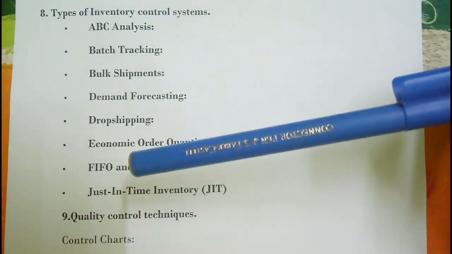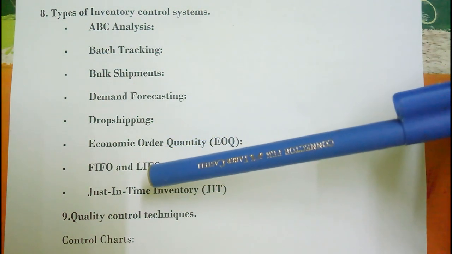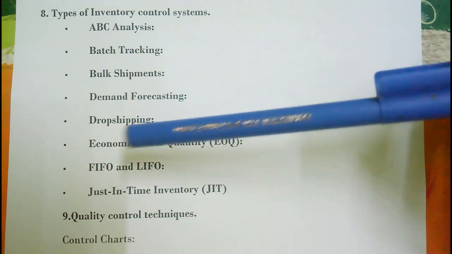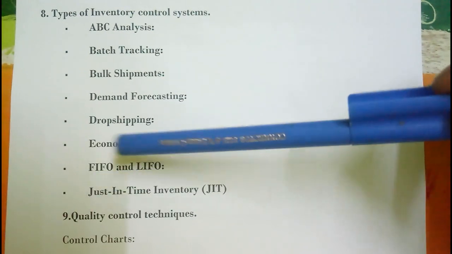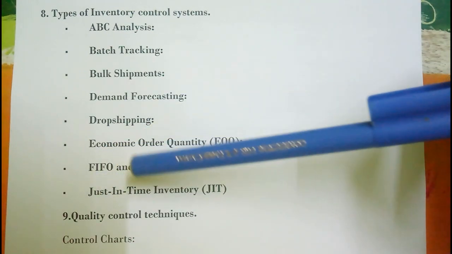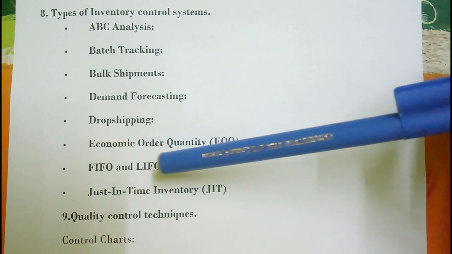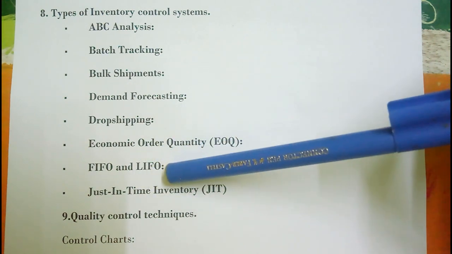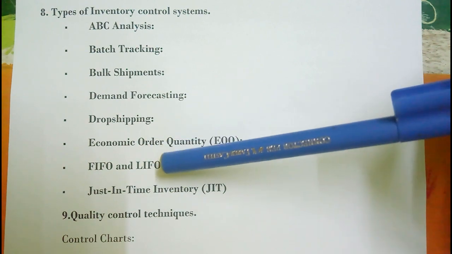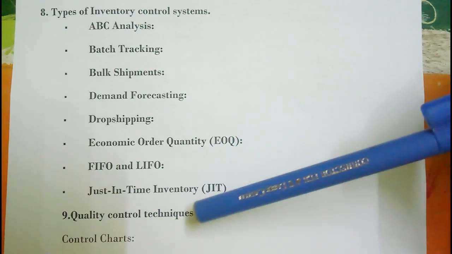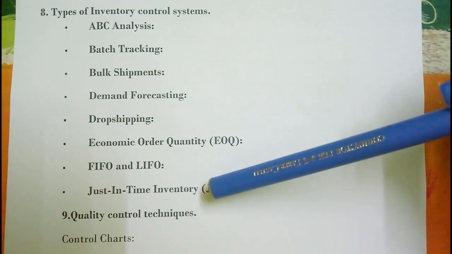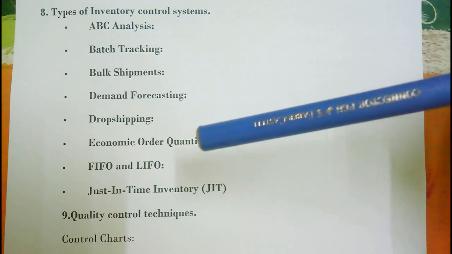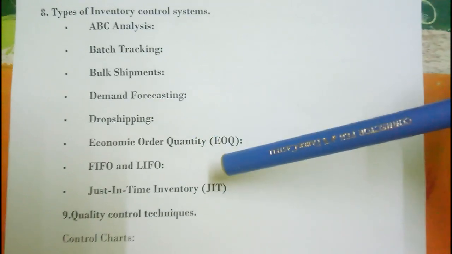Next one, FIFO, LIFO, like that they will say. FIFO means first in, first out. Next, LIFO means last in, first out. This is also one of the important inventory control systems. Next one, just in time inventory, JIT, like that they will call. These are all the different types of inventory control systems.